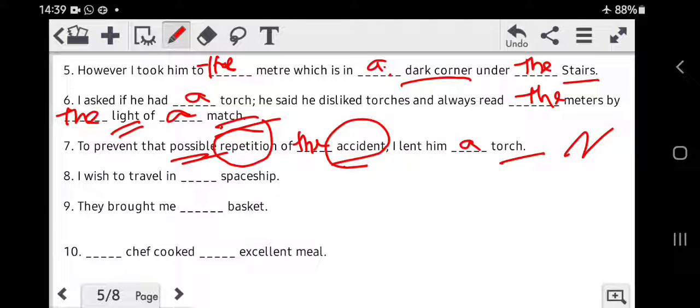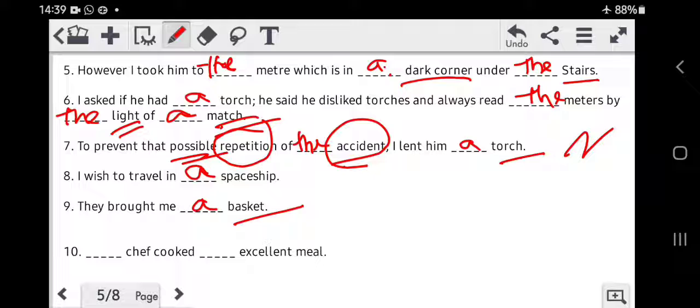I wish to travel in a spaceship. Now we are talking about any spaceship in general. No specific spaceship has been mentioned, therefore we put the article a. I wish to travel in a spaceship. They brought me a basket. Again we are talking about any basket in general. There is no specific kind of basket described, therefore a.